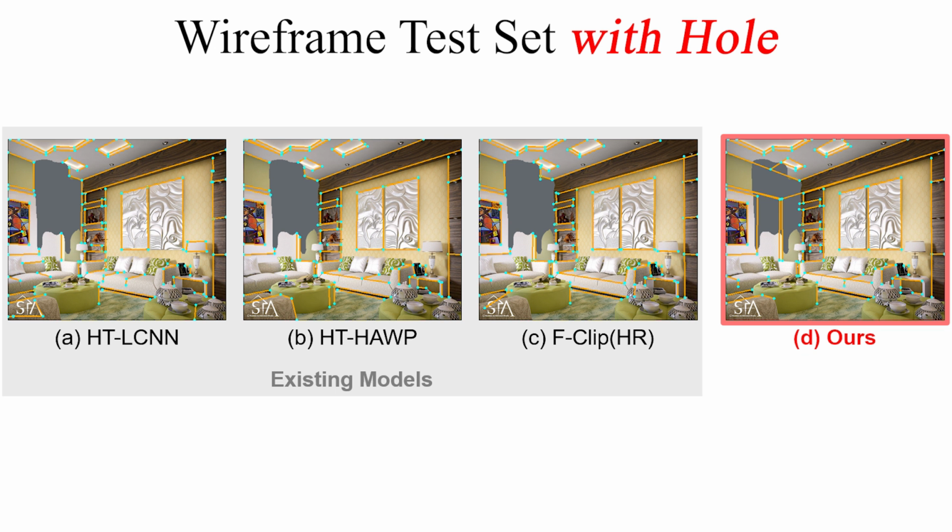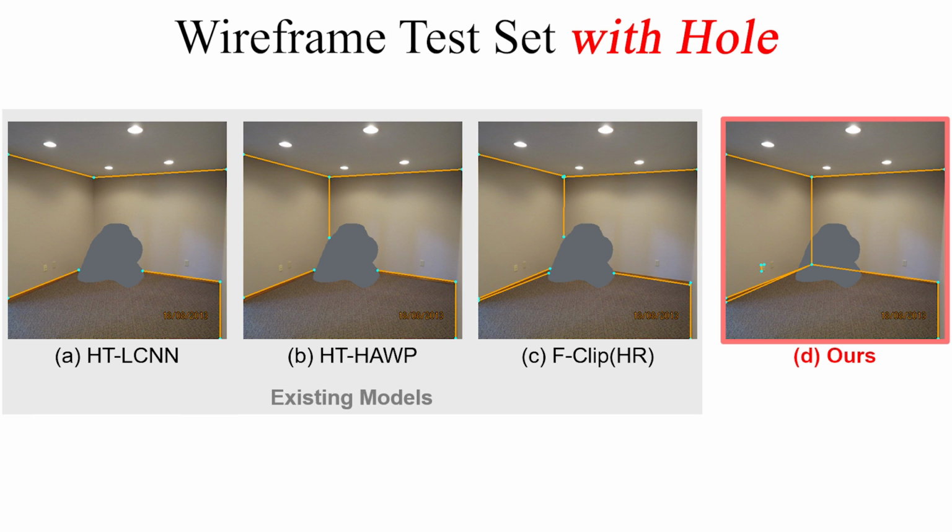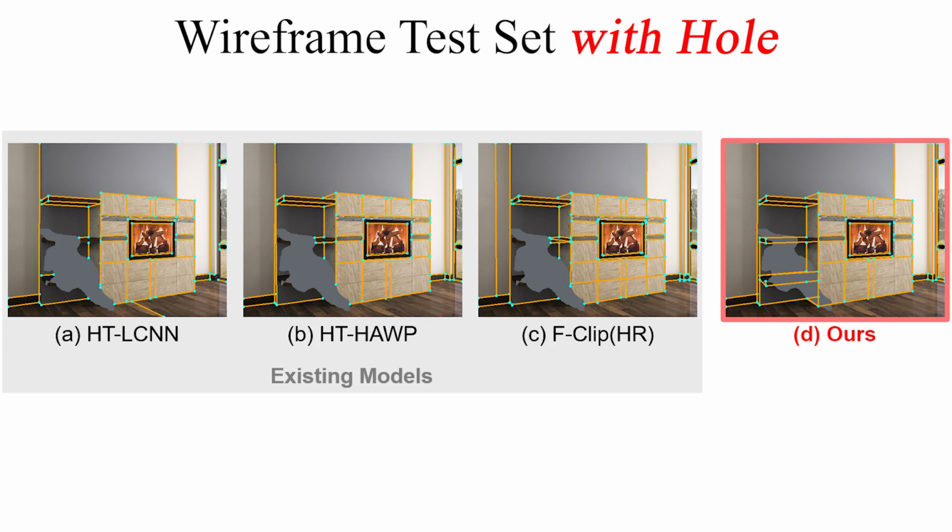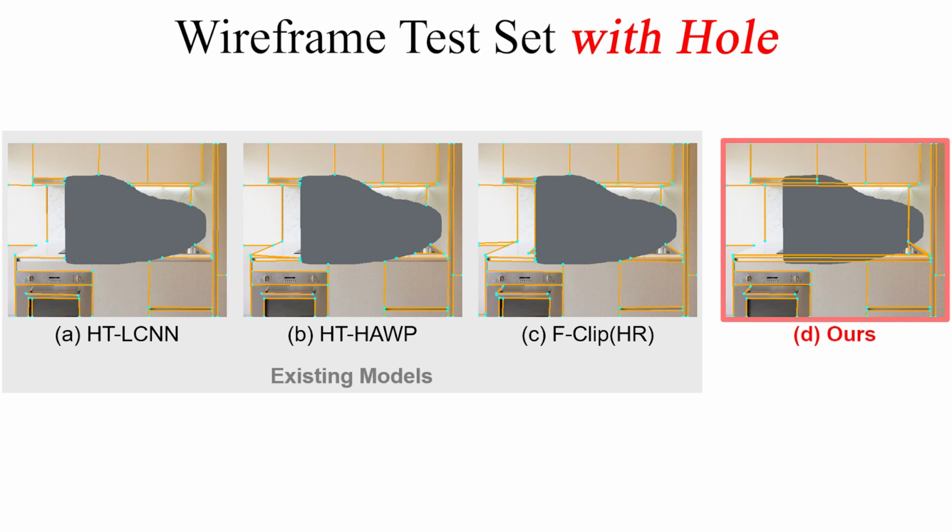Let us compare results from existing models and our approach qualitatively. Here we created input test images with hole by superimposing real foreground silhouettes onto standard wireframe test set images. The size of each superimposed silhouette is up to 30% of the input image's entire pixel area. HTLCNN, HTHAWP, and FClip are recent best models for ordinary wireframe detection without hole. However, these models are not designed to handle large hole occlusion.